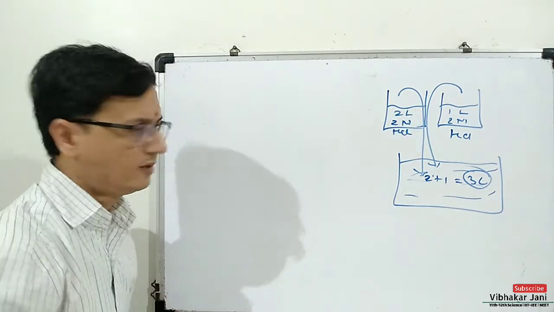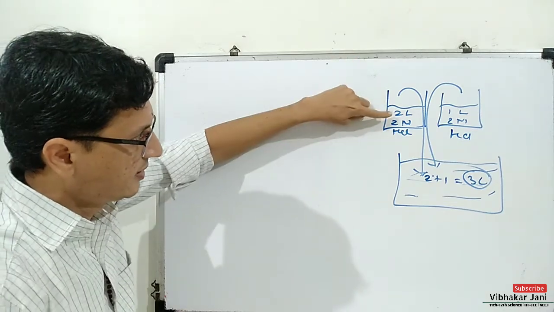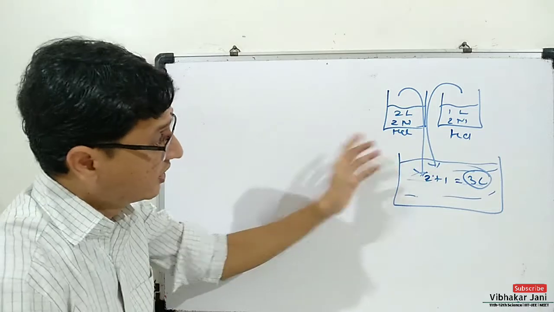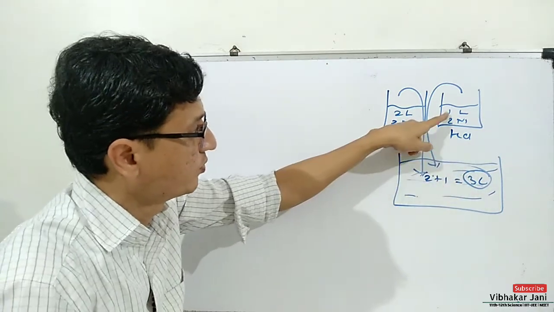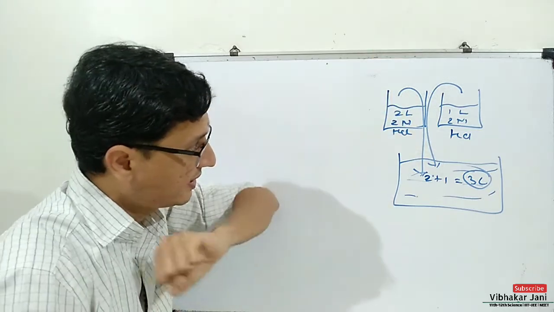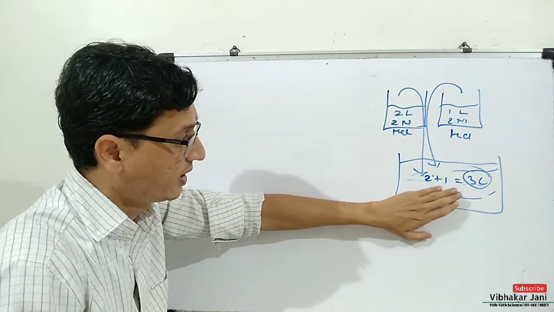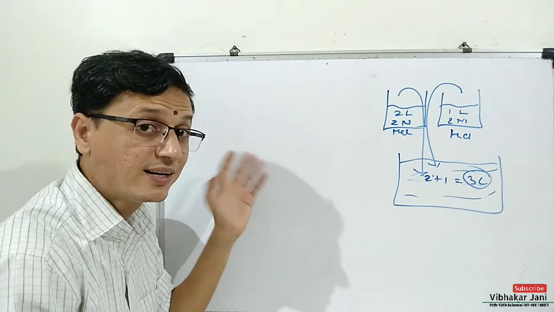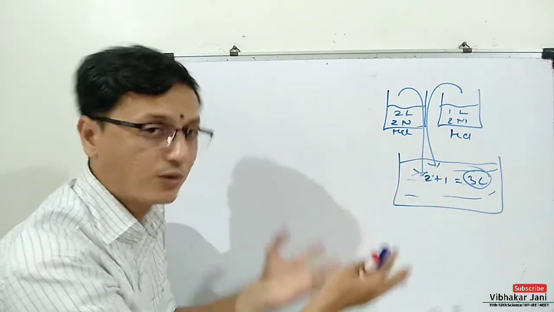So this is the question. A solution of HCl having volume of 2 liter and molarity of 2 molar is mixed with another solution of HCl having volume of 1 liter and molarity of 2 molar. If they are mixed together, then what will be the molarity of that mixture? That is the question. But the question is not written in front of you, it is drawn in front of you.